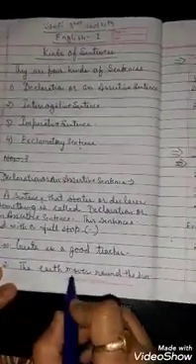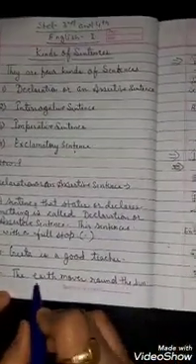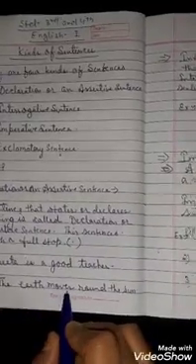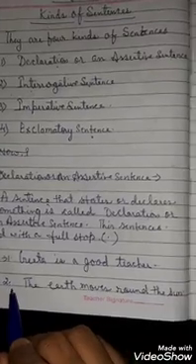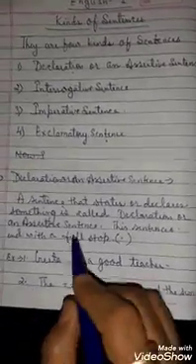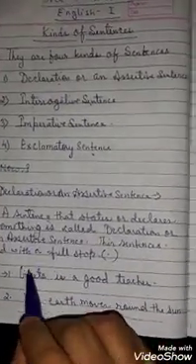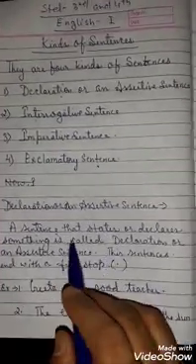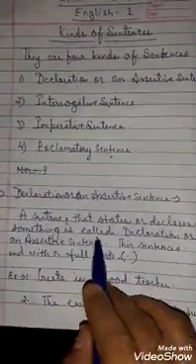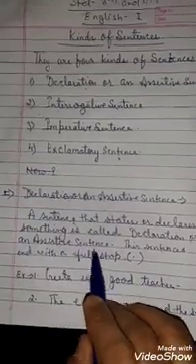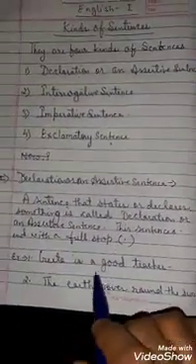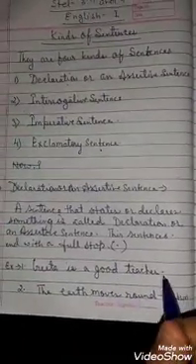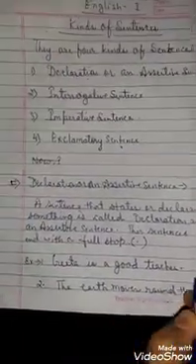And second one is: The earth moves around the sun. It is a fact that the earth moves around the sun. So this sentence clarifies a fact. A sentence that states or declares something is called a declarative or an assertive sentence. This sentence ends with a full stop. Always at the end of this sentence we mark a full stop. And second one is the interrogative sentence.